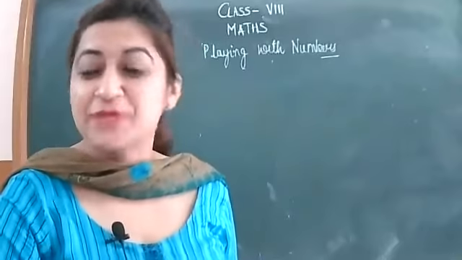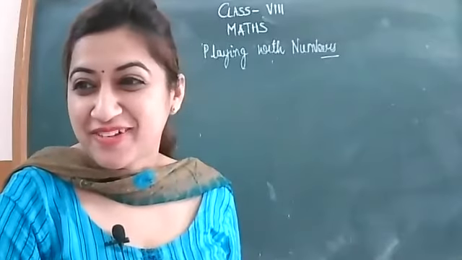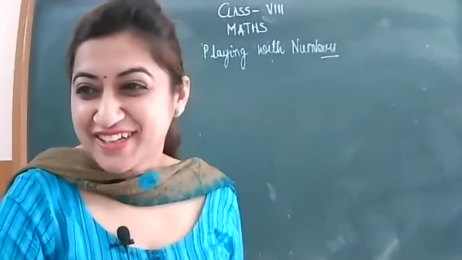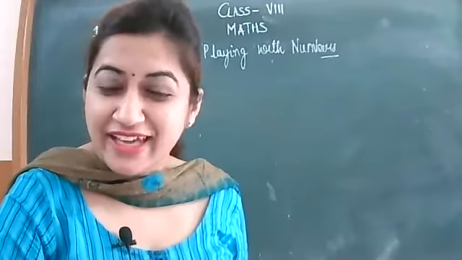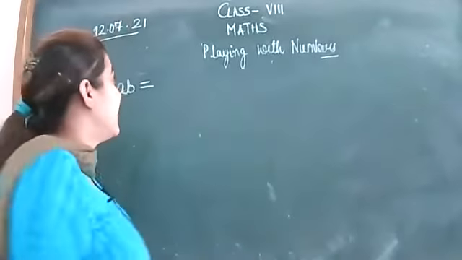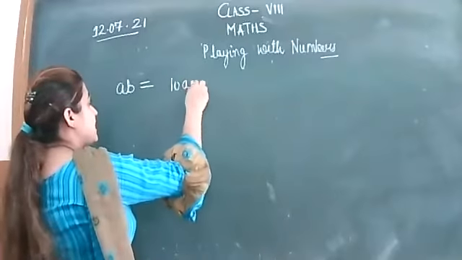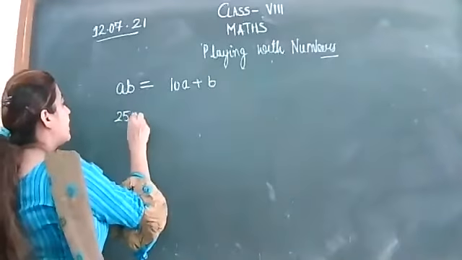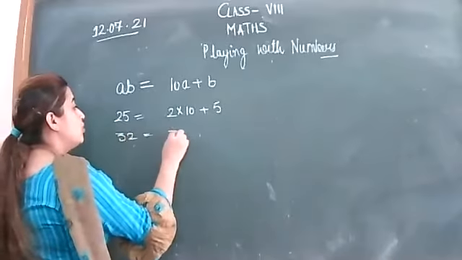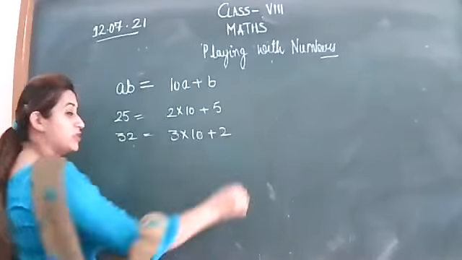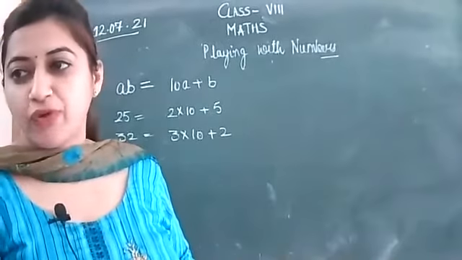General form of the number. Expanded form of the number. Ten A plus B. Yes, it's 10A plus B. A is at the tens place, so its general form will be 10A plus B. The example is 25, then the answer is 2 into 10 plus 5. 32 is 3 into 10 plus 2. So this is the general form of the number that you can say as the expanded form as well.